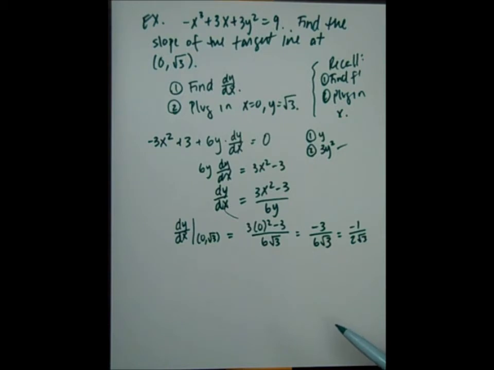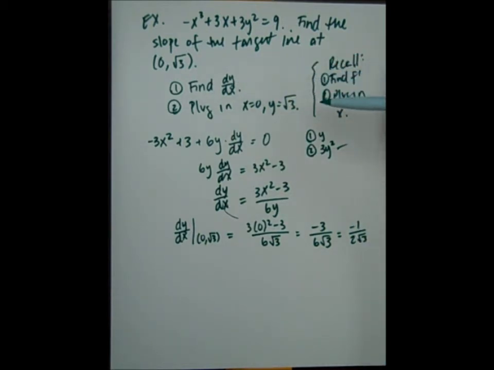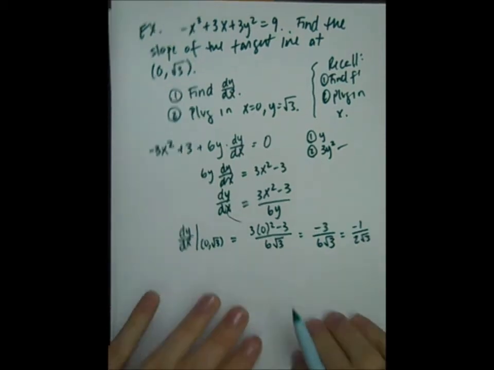So again, finding the slope of the tangent line at a point: find the derivative, plug in a point. That's never going to change. The only difference here is that to find the derivative I had to use implicit differentiation, or just the chain rule, is really all it is. Okay, so let's try one more of these. Get a new page for this.